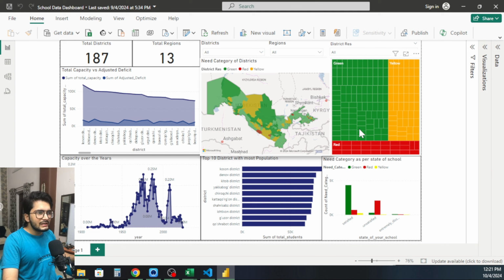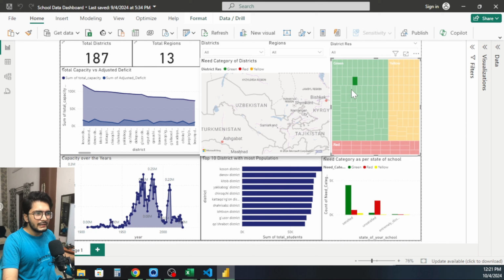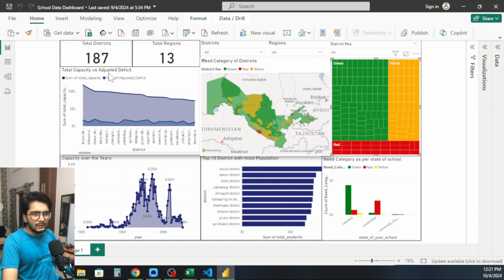These are the district names that were there, and they were in green, as you can see here in the tooltip. Here are the yellow districts, and these are the red districts. Then there was the total capacity versus adjusted deficit, and the capacity over the years, how the capacity was increasing year by year.